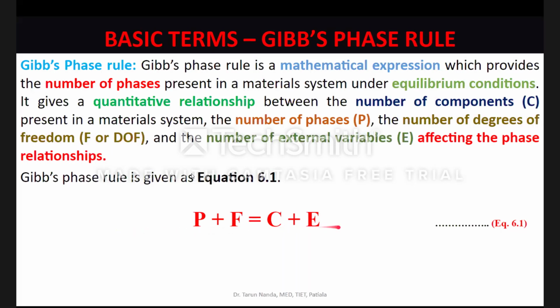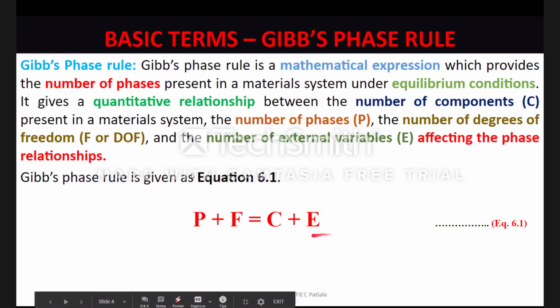Here in the Gibbs phase rule, when it was proved through the laws of thermodynamics, that is beyond the scope of a UG course, how we actually deduce this law, but the derivation of this law comes from the field of thermodynamics. We match the free energy and then we have deduced this law. But what I am trying to emphasize at this point in time is that this E is very important to understand.